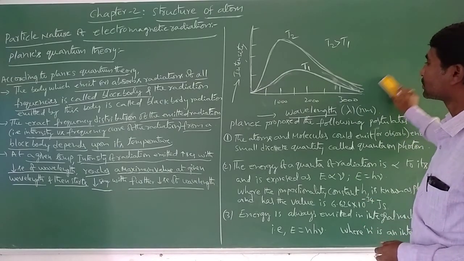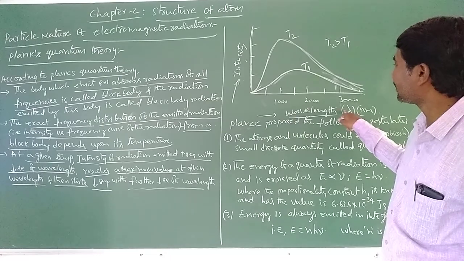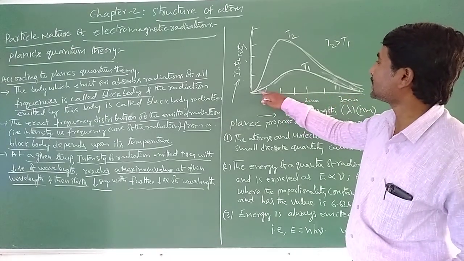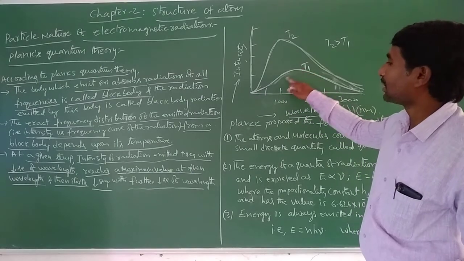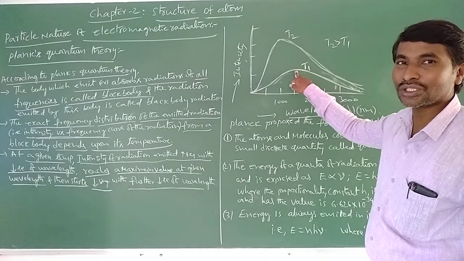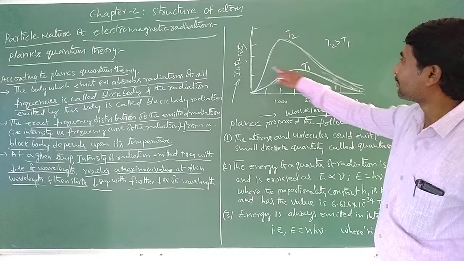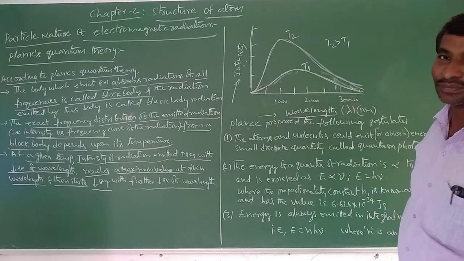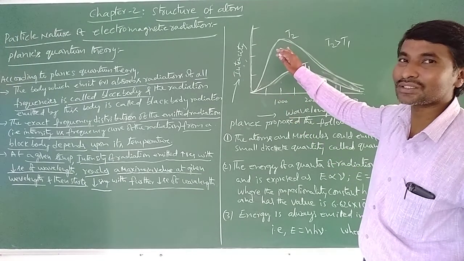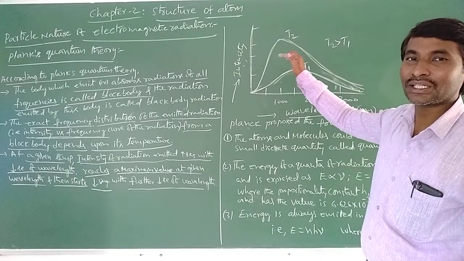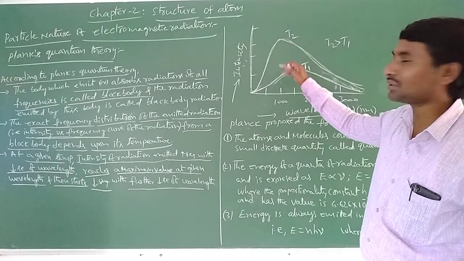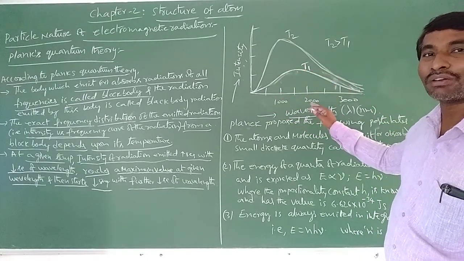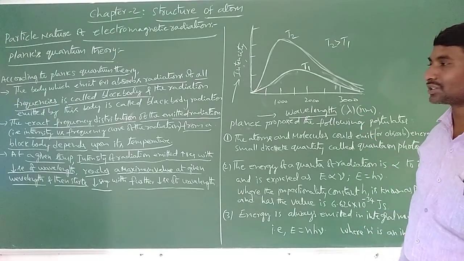So the wavelength is decreasing in this order. What happens is the intensity of the radiation increases, reaches a maximum position, and then decreases as the wavelength decreases further. So first it increases, reaches the maximum position, and then decreases as the wavelength decreases further.